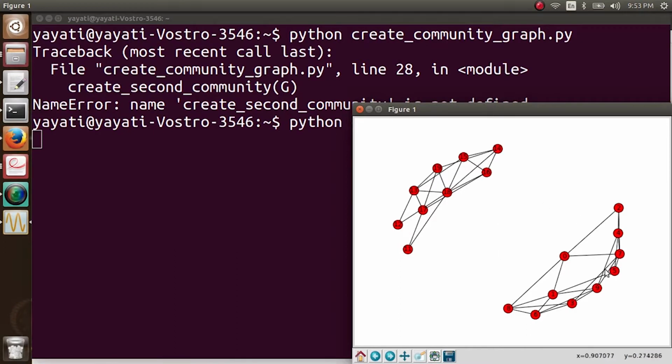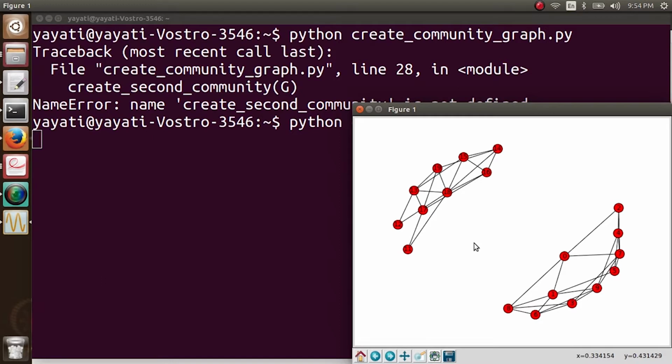So you can see this graph here, right? We have one community here, which is actually a random graph with 10 nodes and 0.5 probability, and one community here. Now, these are actually components. We can't say these are communities also, but they are components. We want a connected graph.